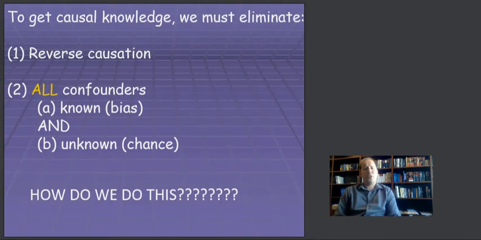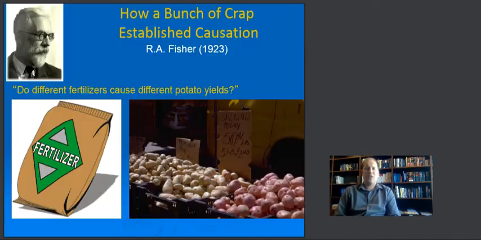So, to get causal knowledge, we have to eliminate reverse causation and all confounders, things that are known, such as biases, and things that are unknown, chance, if you will. How do we do this? We haven't talked about that so far this semester, and what I want to suggest today is that a bunch of crap actually led to this conclusion for science.